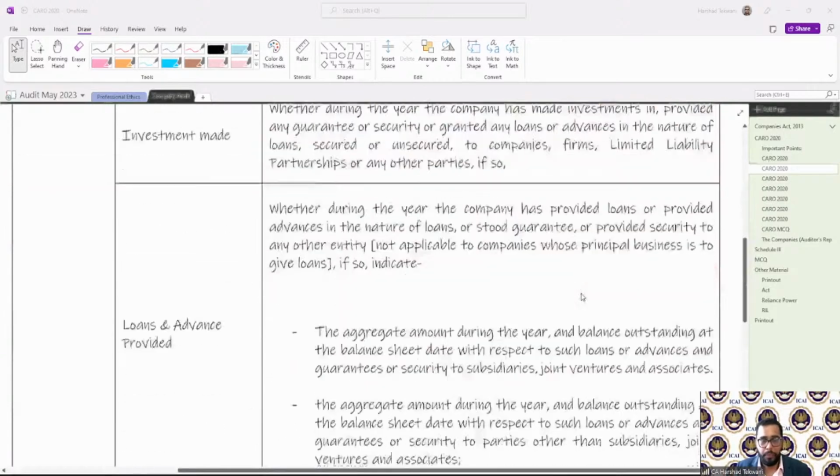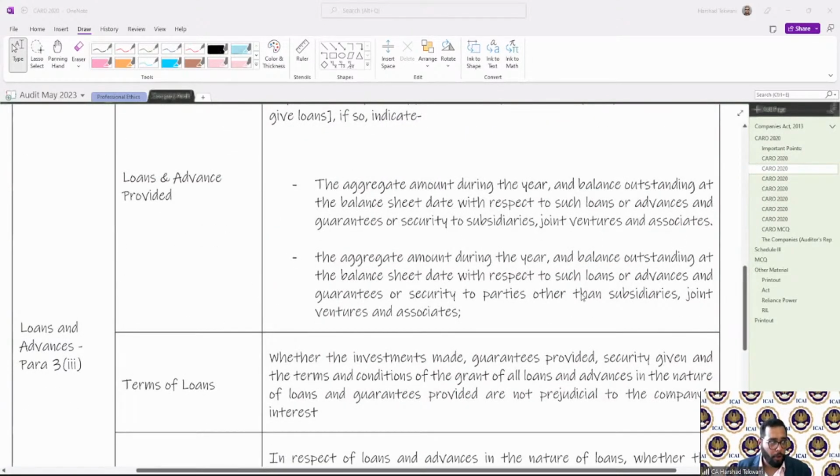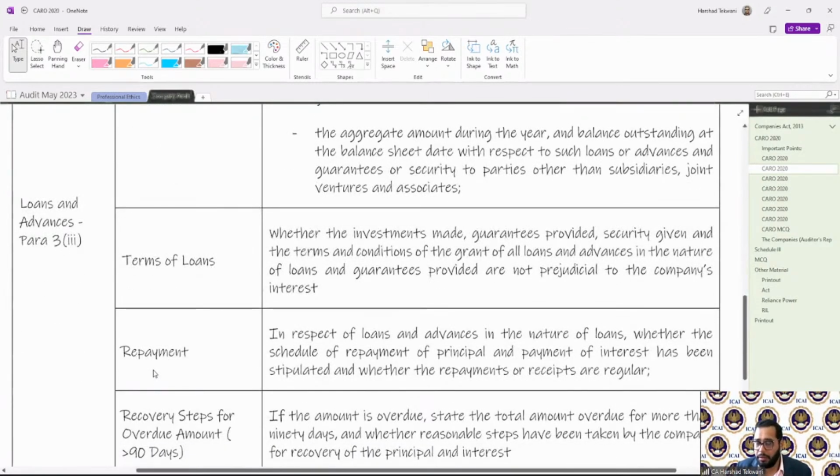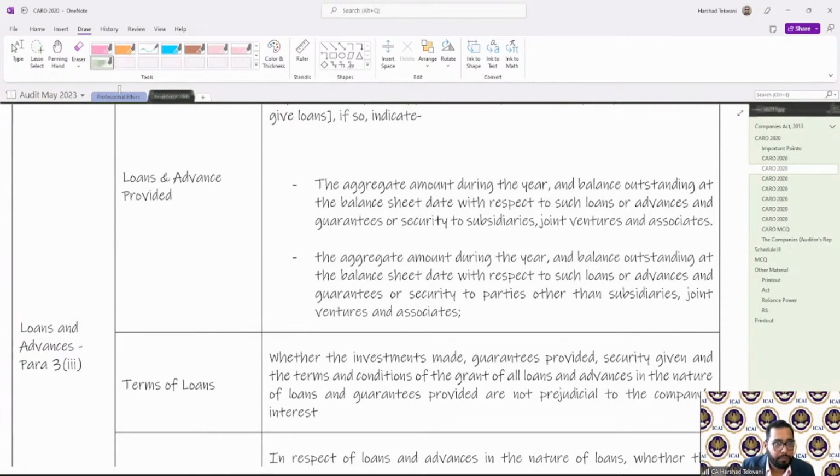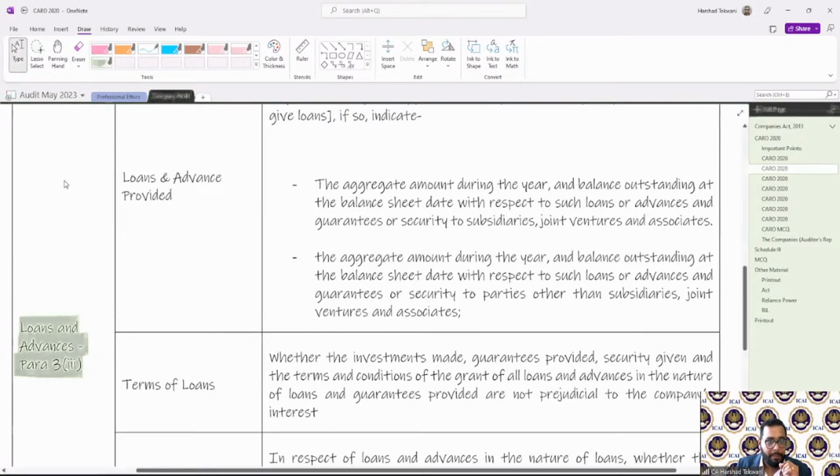Okay. Very important clause, I'll say. This clause is basically dealing with loans and advances, clause 3 of para 3. Loans and advances. Okay, very important, because it contains a lot of details. I think this is not appearing properly. Okay, fine.